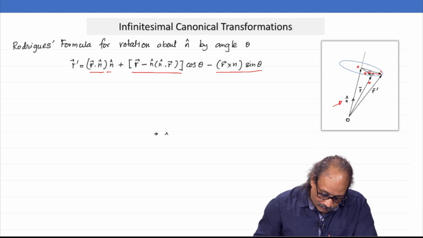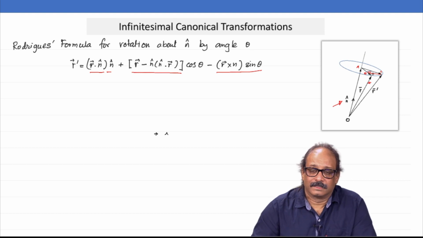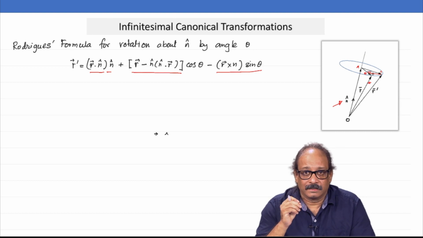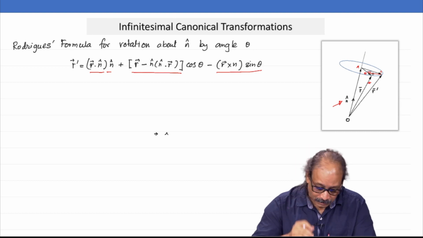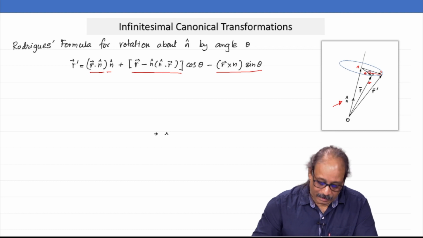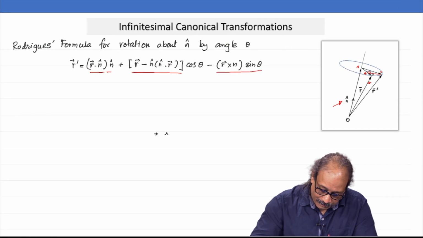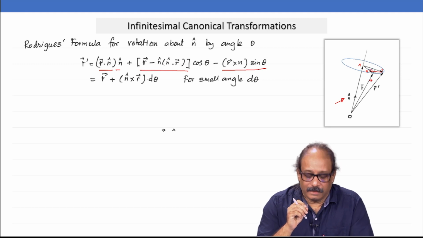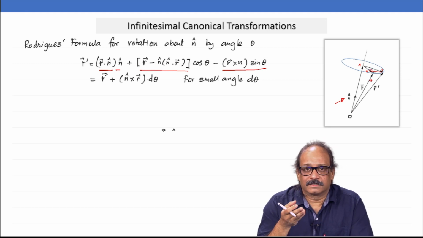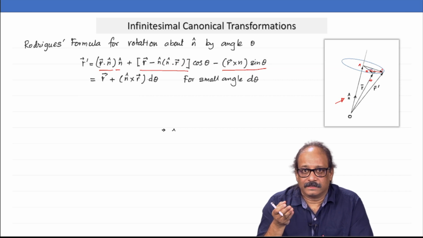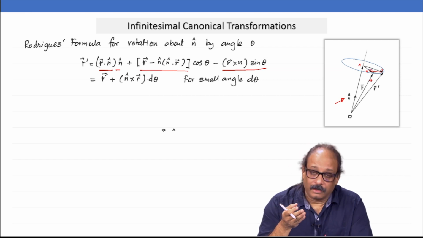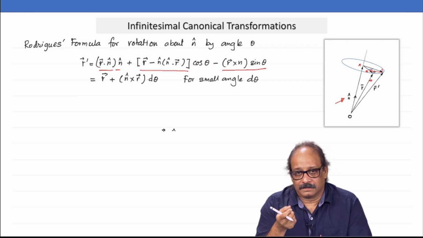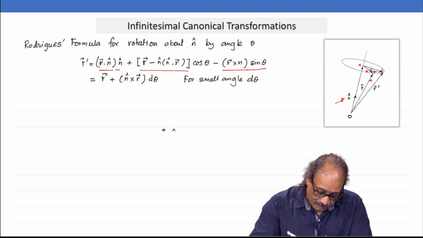Fine. Now, look at what happens to this change. The change is given by of course r prime minus r, that is your delta r vector, and how much would that be? Remember, if I am taking a small angle, then of course I will approximate cos theta by 1 and sin theta by theta, or if I am taking the angle to be d theta, then sin of d theta would be d theta, okay.